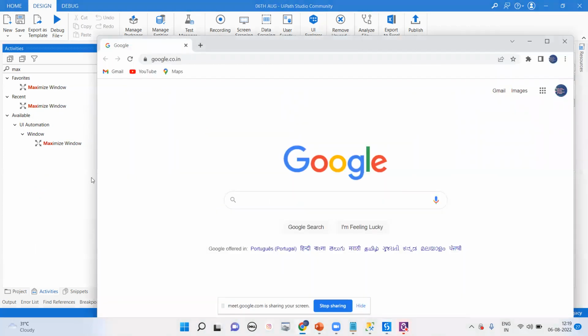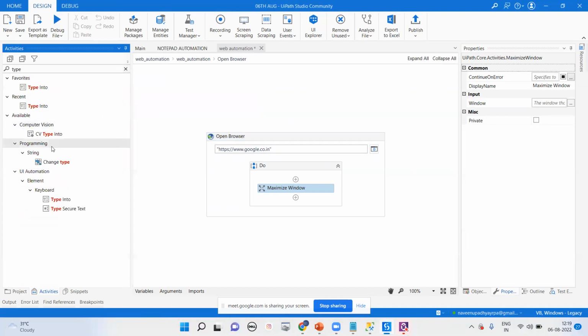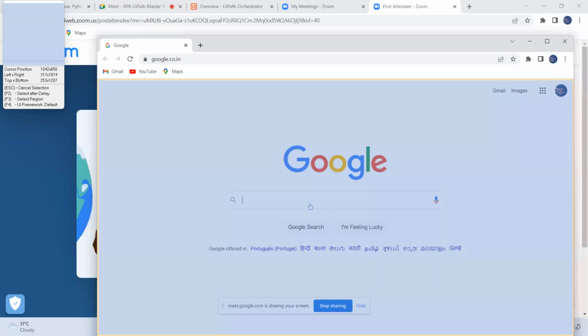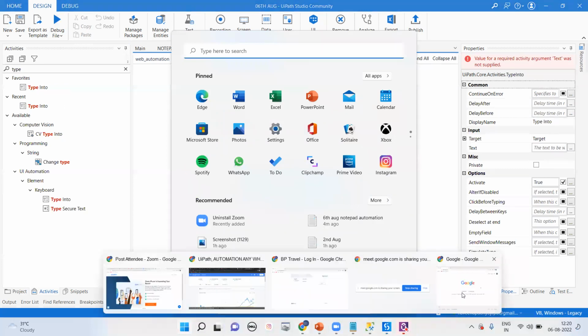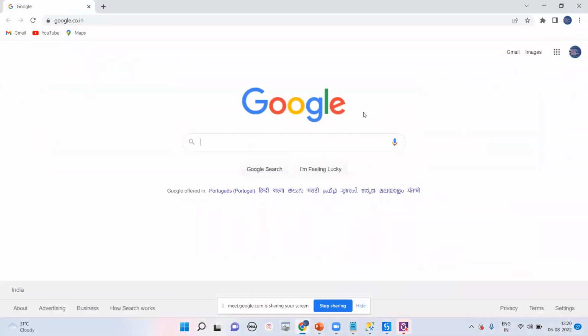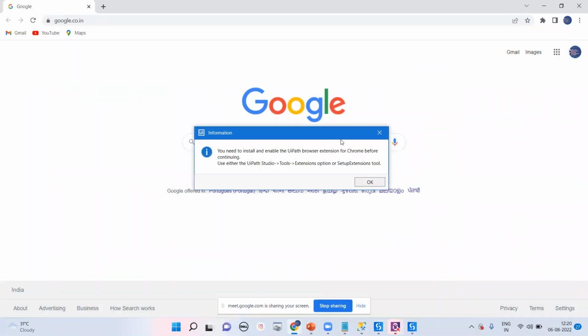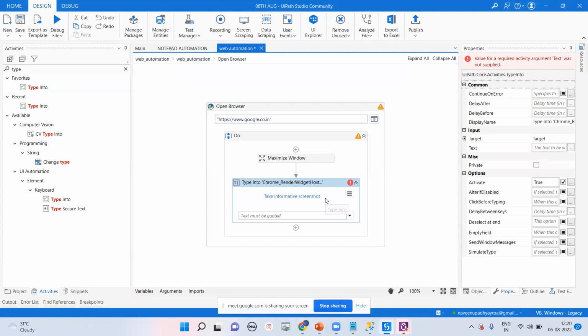And here I want to search for Narendra Modi. So I can go for type into. Already we have done these things in your notepad. You'll try to indicate on Google. One second. We'll go to Google, and let me go for UiPath. We'll indicate on the screen, and here it's getting the screen. We note to install the extension. It's already installed, but it's not. So let me go for that. I will tell you.